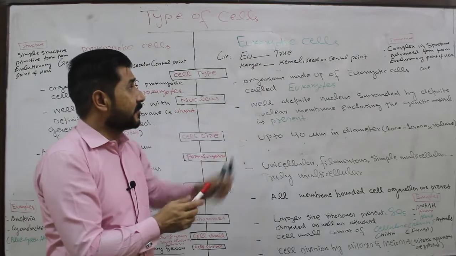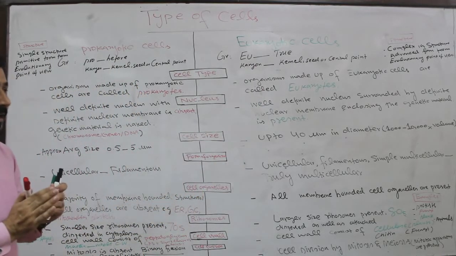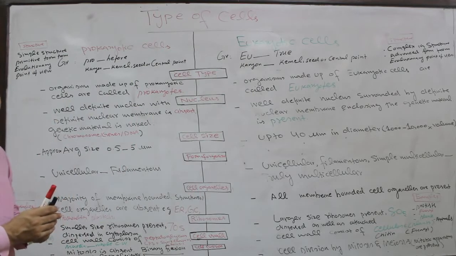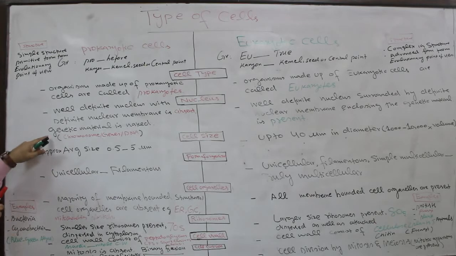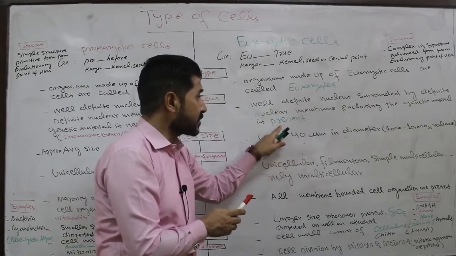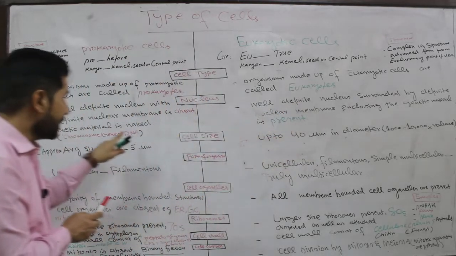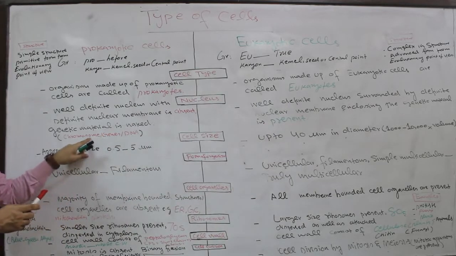But in the case of eukaryotic cell, a well-defined nucleus with a definite nuclear membrane enclosing the genetic material is present. Here the genetic material is enclosed by the nuclear membrane inside the nucleus.